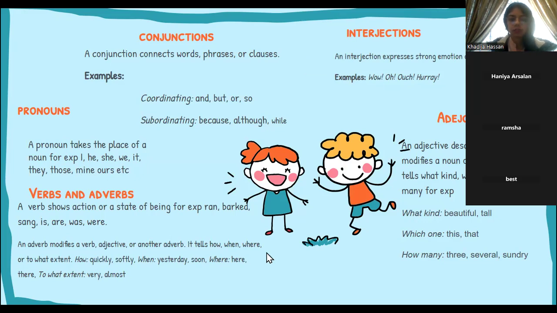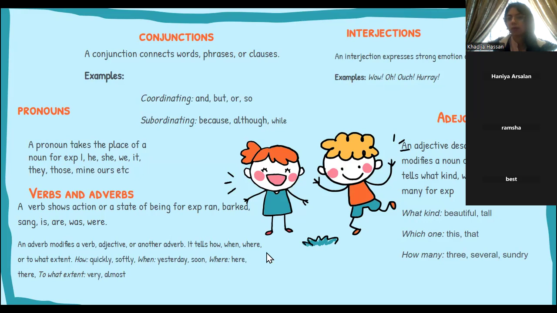An adverb modifies, so now we're moving from verbs to adverbs. An adverb modifies a verb, adjective, or another adverb. It tells how, when, where, or to what extent, right? So how? Quickly, right? How did it happen? It happened quickly. How did she whisper into your ear? Softly. When did it happen? Yesterday. Soon. Where? Here, there. To what extent? Very, almost, nearly. So these are also adverbs, right?